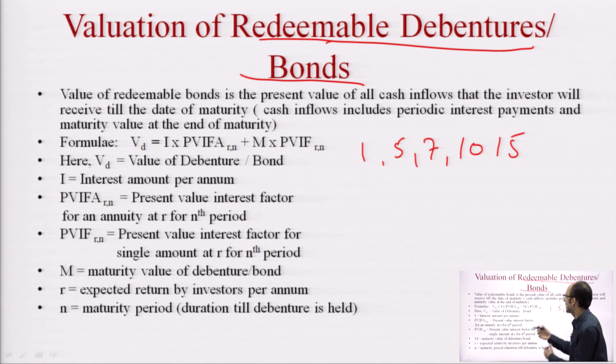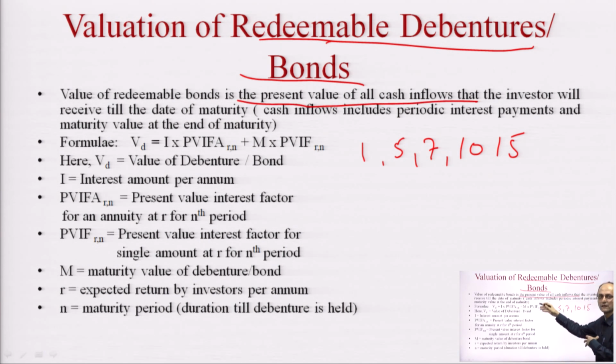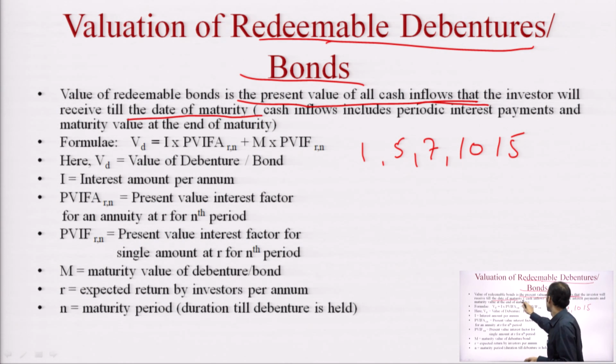Now, how to value redeemable debentures and bonds? Let us discuss this. The value of a redeemable bond is the present value of all cash inflows. Cash inflows we have just discussed in the previous slide. Cash inflows are the interest payments that you get annually and the principal amount that you will get after the maturity of the bond period, till the date of maturity.